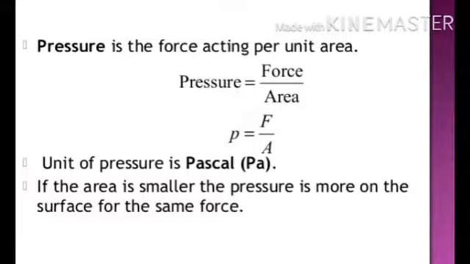Pressure is the force acting per unit area. Pressure is equal to force upon area. P is equal to F upon A. The SI unit of pressure is Pascal. If the area is smaller, the pressure is more on the surface for the same force. You will see the girl wearing a heel, and let us find out the pressure on the ground.